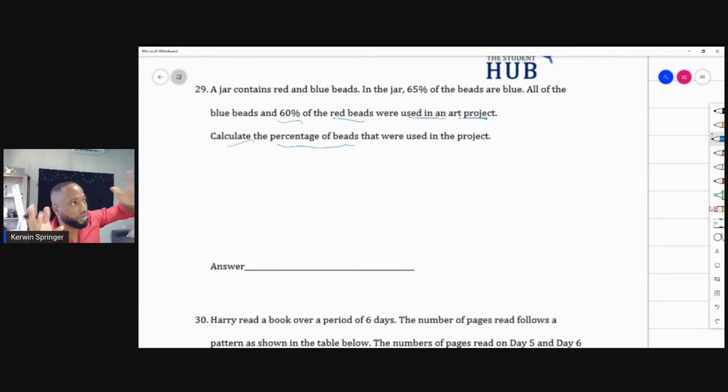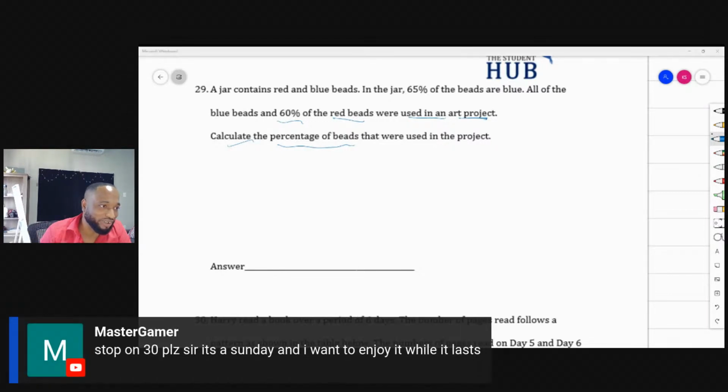If you're seeing the board blurry or me blurry, you need to change the settings down there and raise the quality of the stream to 1080p, and it will show clean and crystal. A man says, stop on 30, please, sir. It's a Sunday and I want to enjoy it while it lasts.